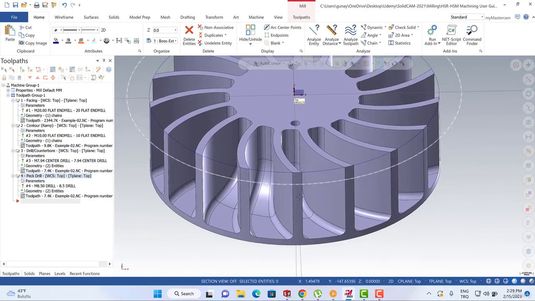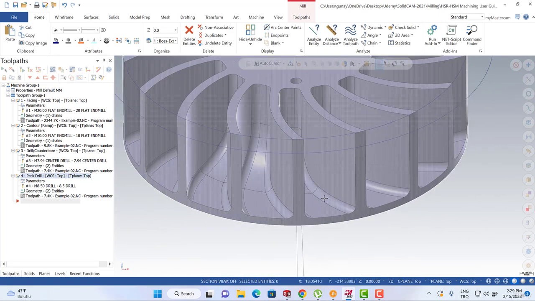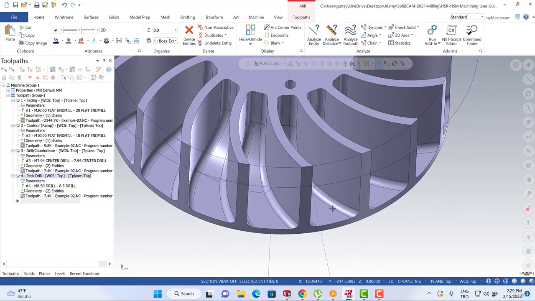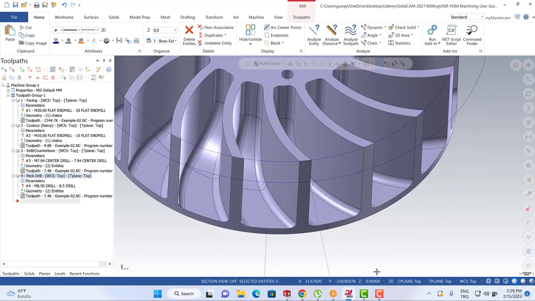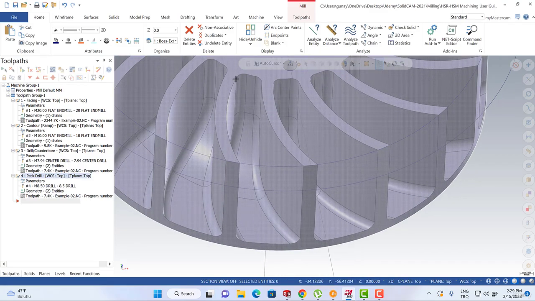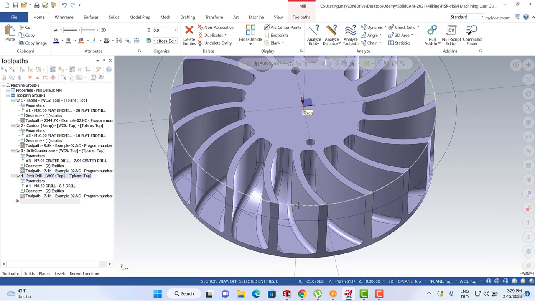And of course, before that, I also would like to extend my curve. So that's also going to help us while we are creating the toolpath. To be able to handle that, I just need to turn back to here.